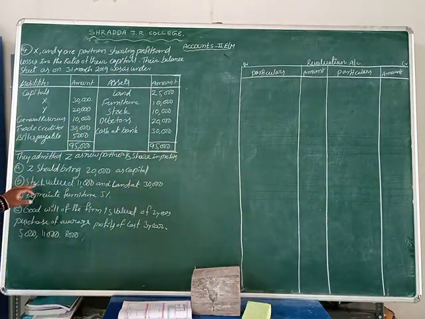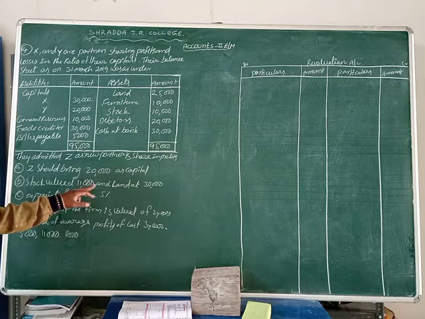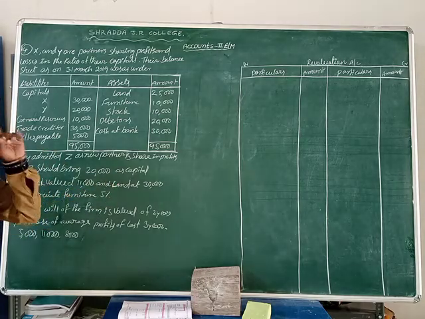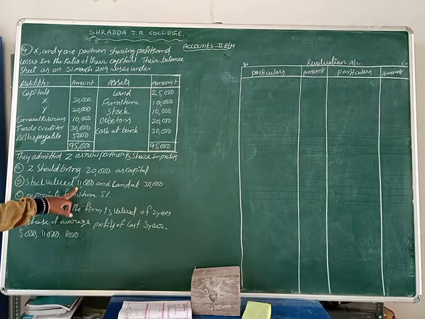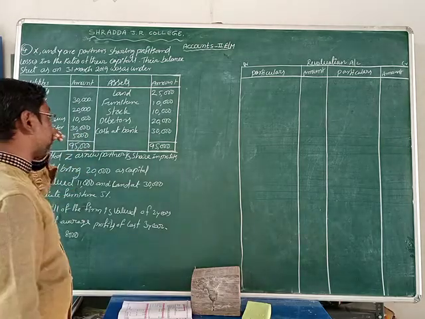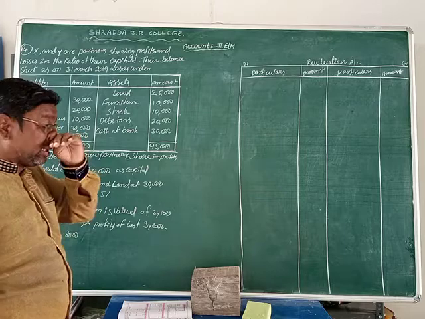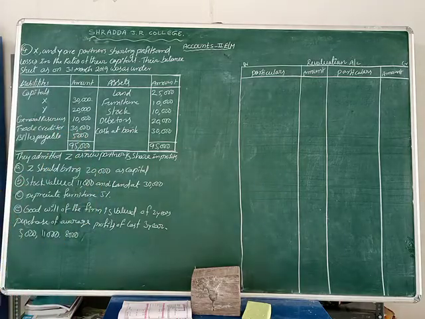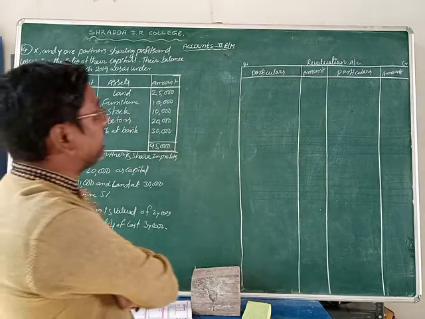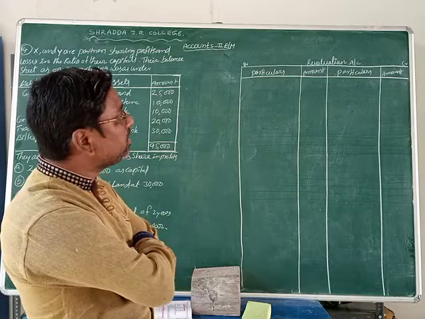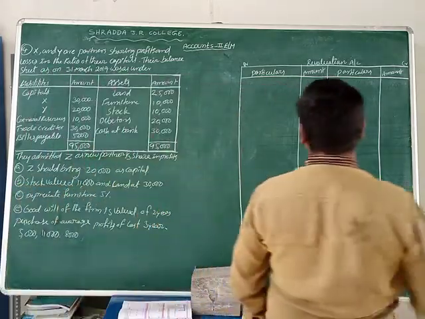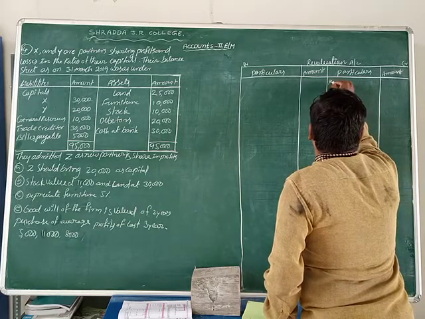Condition B: stock valued at 11,000 and land at 30,000. Stock value is 11,000 now. In the balance sheet the stock value is 10,000 rupees, so the previous stock value is only 10,000. Now the present stock value is 11,000. That means the stock value is increasing, so we record it on the credit side, by stock account.